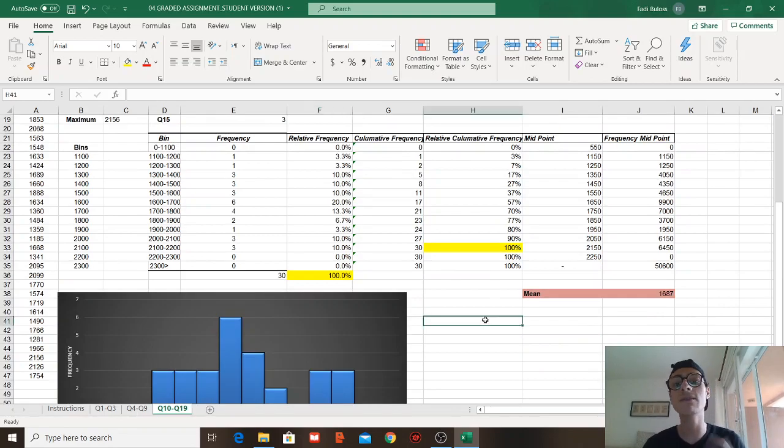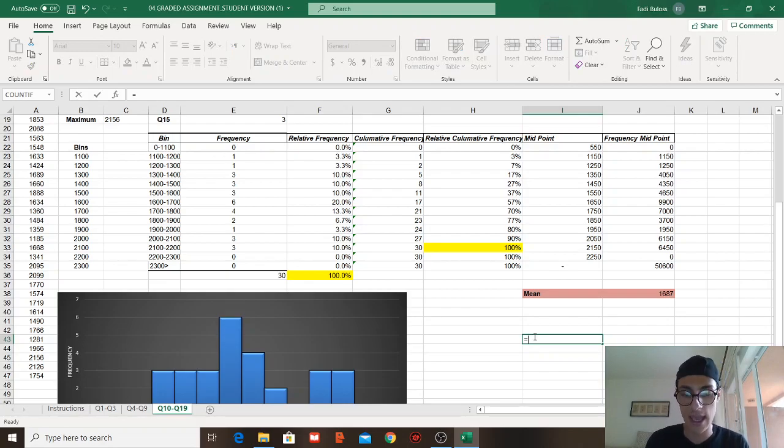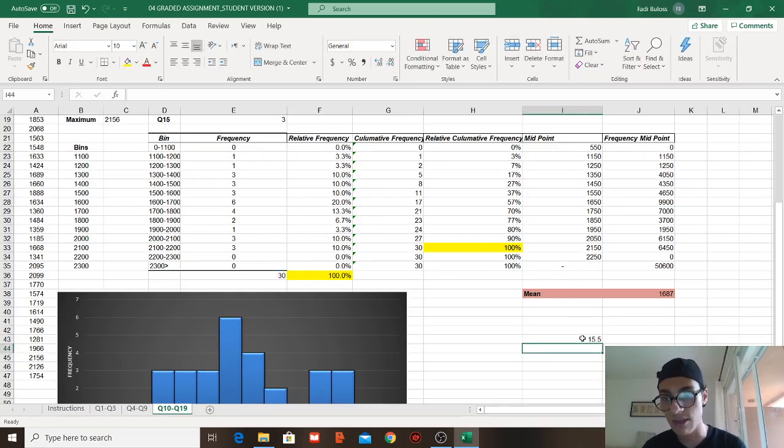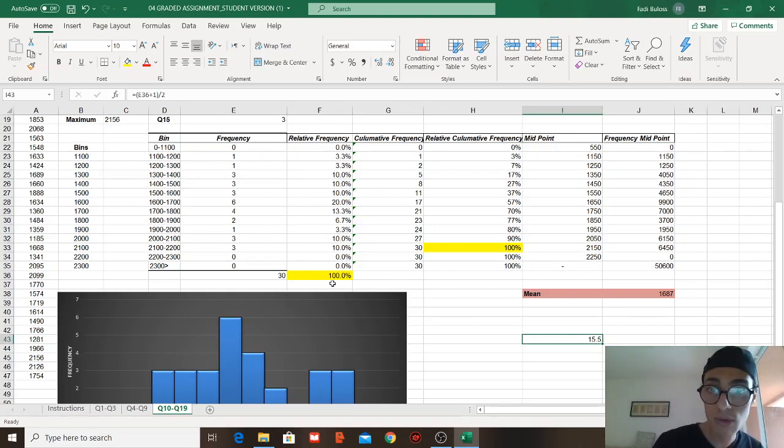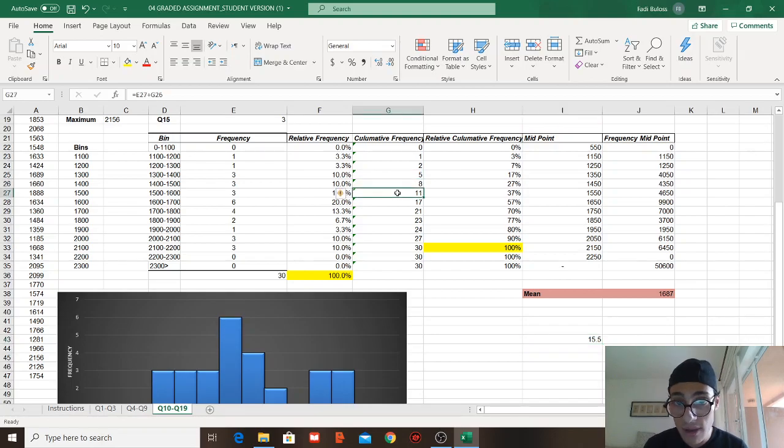How do we find the class? We have a simple formula, which is n, the total number of frequency, plus 1, divided by 2. Now we get an amount, which is 15.5. When we get this amount, we need to search in the cumulative frequency. Where does it fall? In the 0, of course not. 1, no. 3, no. 5, no. 8, no. 11, it's still lower, no. 17, yes, because 15.5 is within the 17.